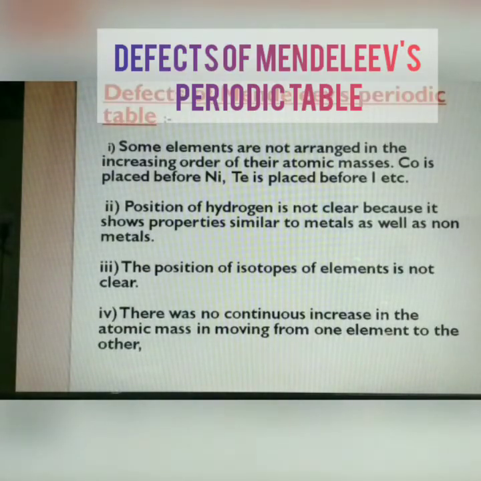But there are a few defects in Mendeleev's periodic table. Number 1, some elements are not arranged in increasing order of their atomic mass, like cobalt is placed before nickel. The atomic mass of cobalt is 58.9, whereas the atomic mass of nickel is 58.7. So he placed cobalt before nickel. That is a drawback of Mendeleev's periodic table.